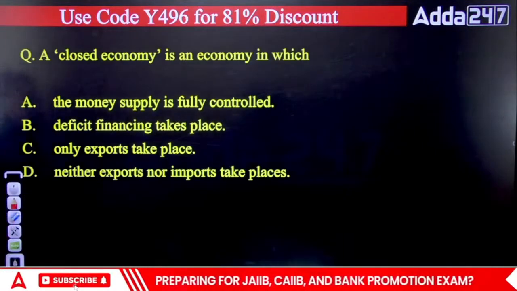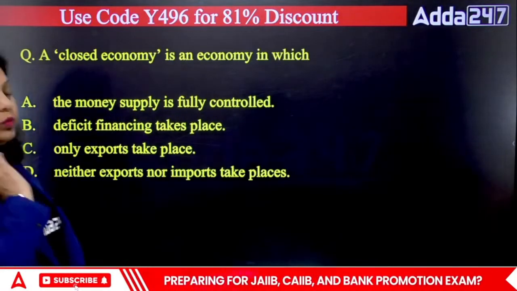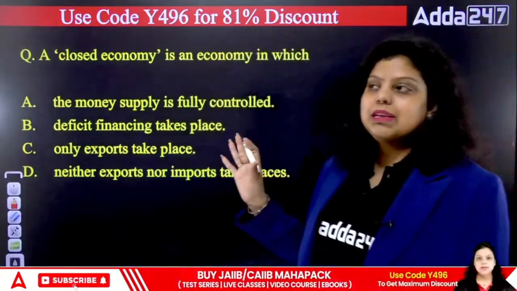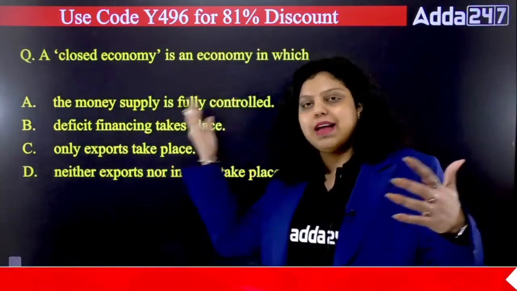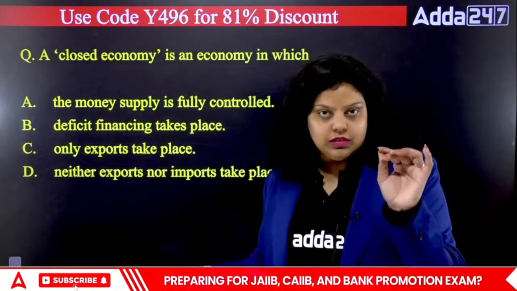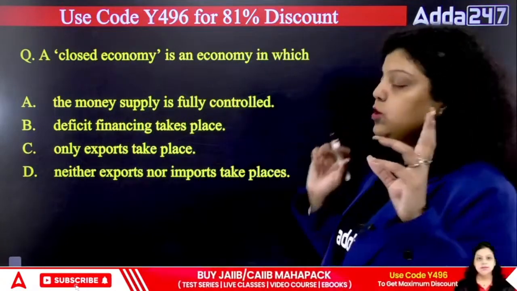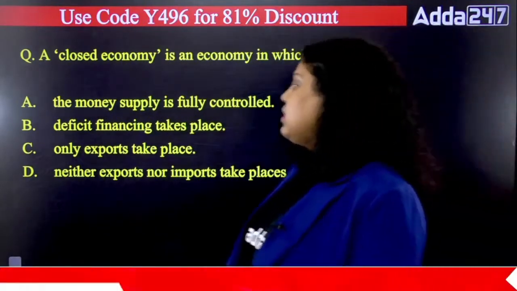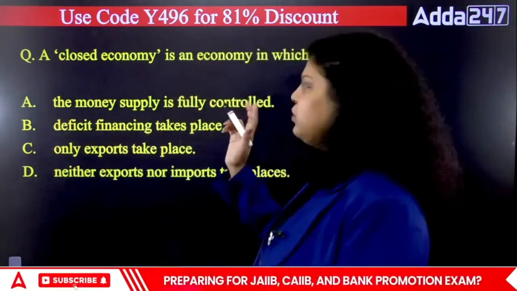Next, a closed economy is an economy in which of the following activities will be performed. We have discussed that on the basis of interaction and relation with world trade, there are two types of economy, closed and open economy. So a closed economy is the economy where the money supply is fully controlled.